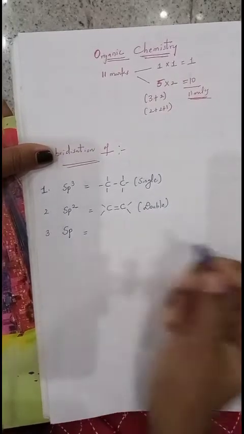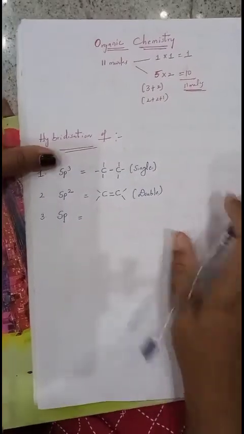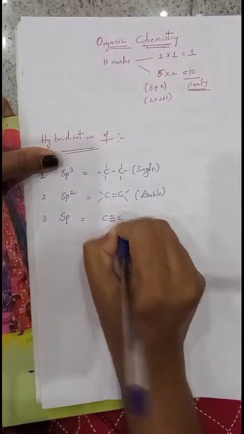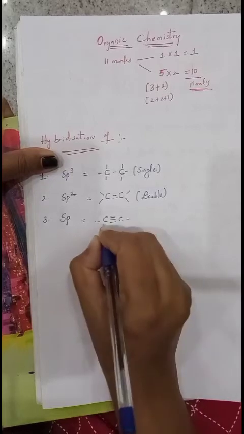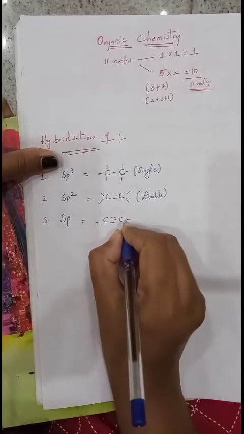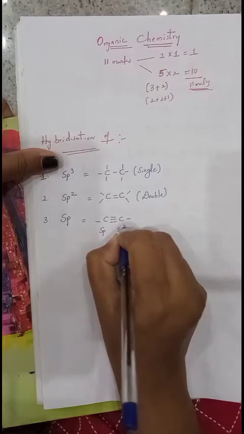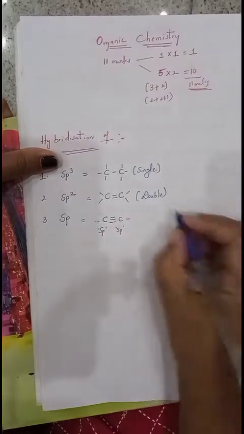Next, sp type of hybridization we can observe in a carbon compound where the carbon atom is involved in the formation of a triple bond. This carbon has a triple bond, even this carbon has a triple bond, so the hybridization of these 2 carbons is sp.